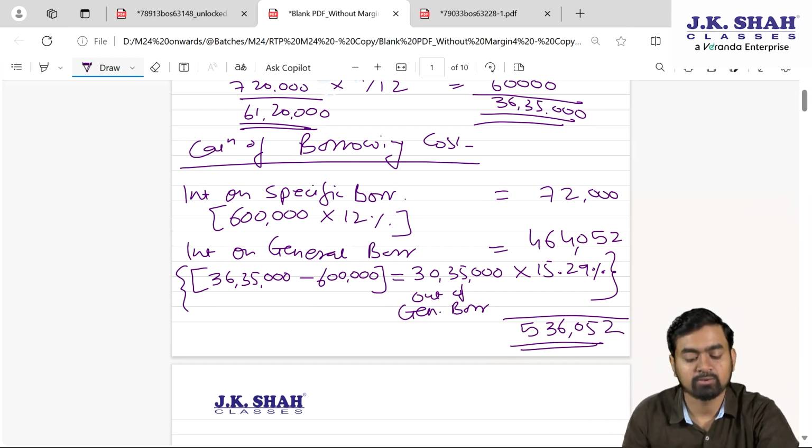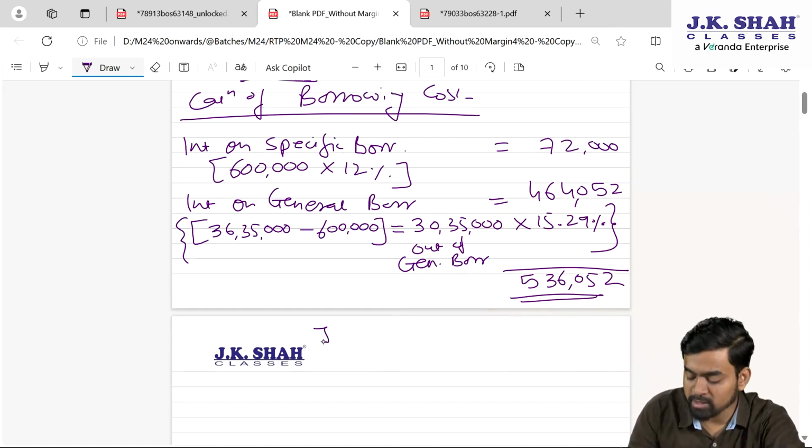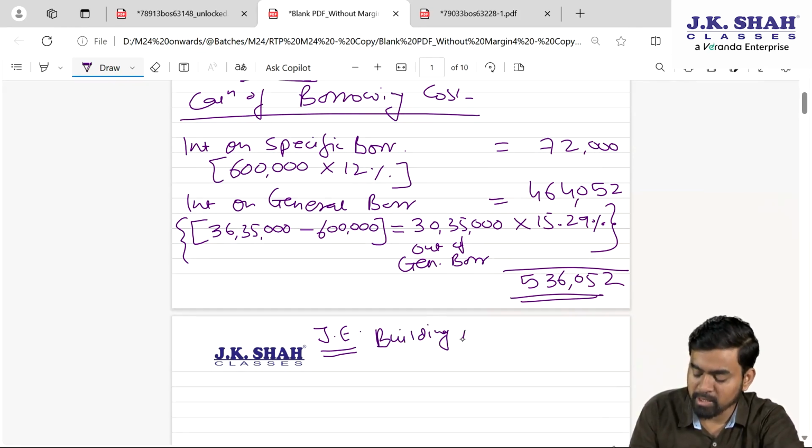5 lakh 36,052. And hence calculation of borrowing cost is done, and they have asked for one journal entry, my dear students, and the journal entry would be: building account debit to bank account.